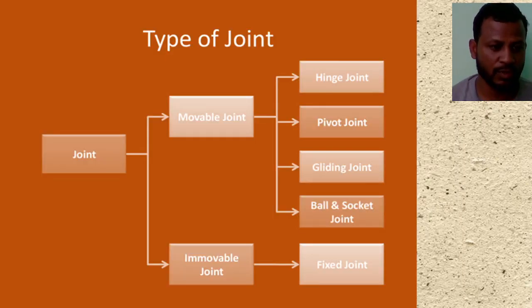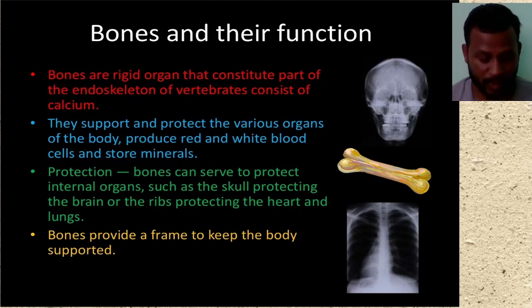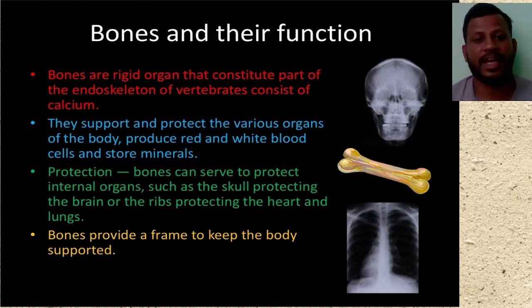As we know, our body is composed of different types of bones, muscles, tissues, and internal and external organs. Today we are going to talk about the bones and their functions.